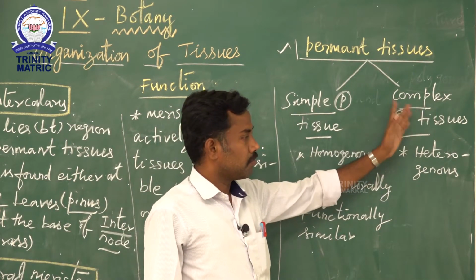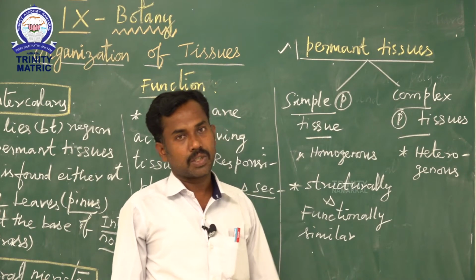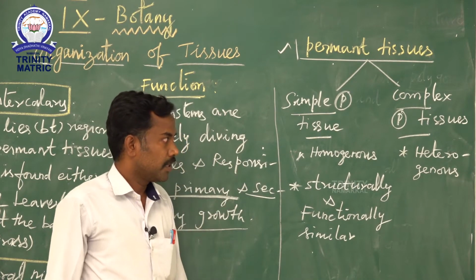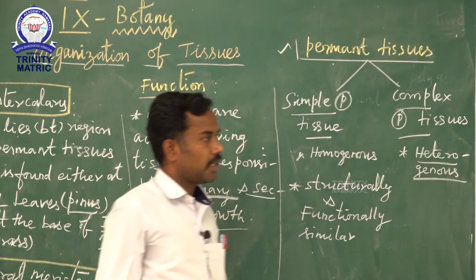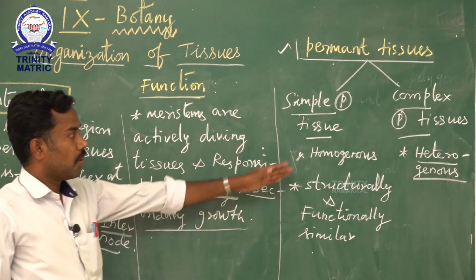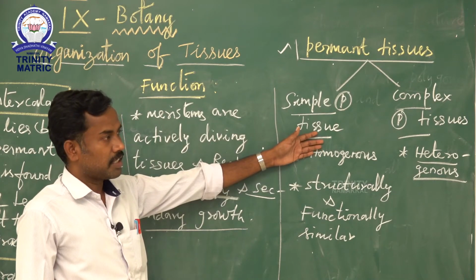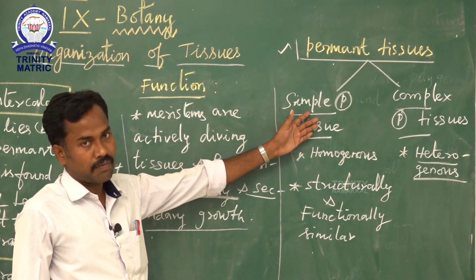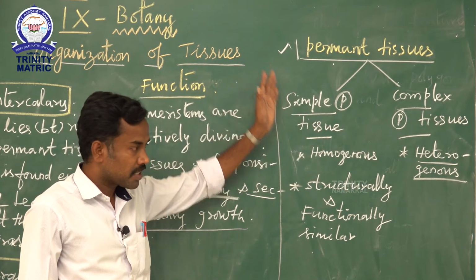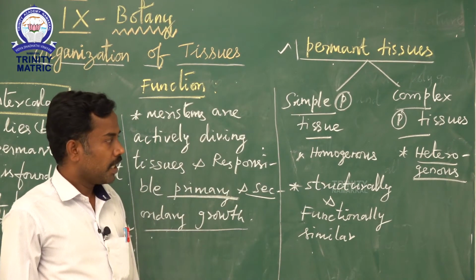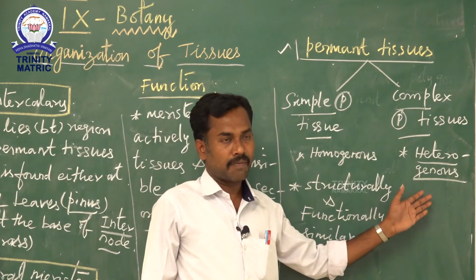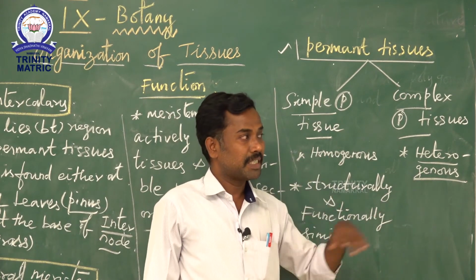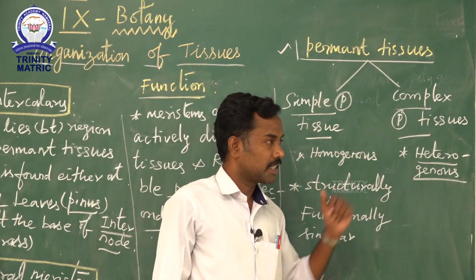Complex permanent tissue has more than one kind of cells, structurally and functionally dissimilar. That is the heterogeneous nature.